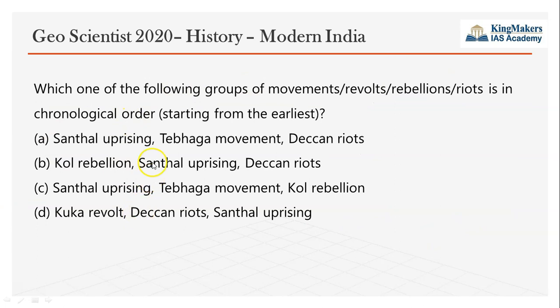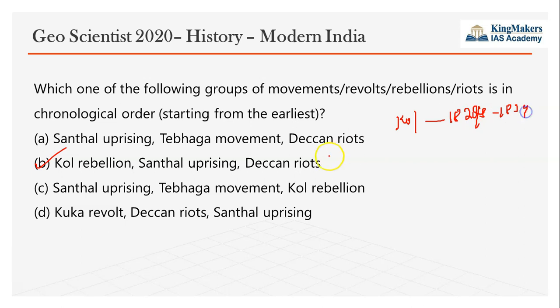So the next question: which of the following groups, movements or revolts occurred the earliest? That is, they are asking for the chronological order here. According to the chronological order, the right answer should be B. The Kol Rebellion is a tribal movement which took place from 1829 to 1839.